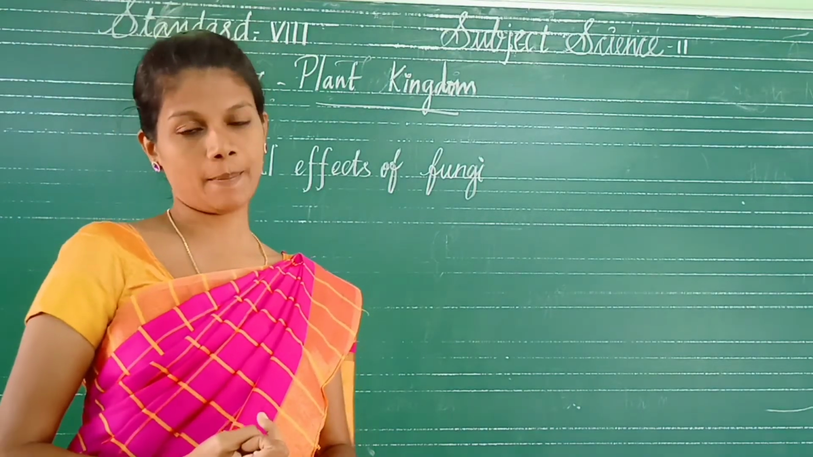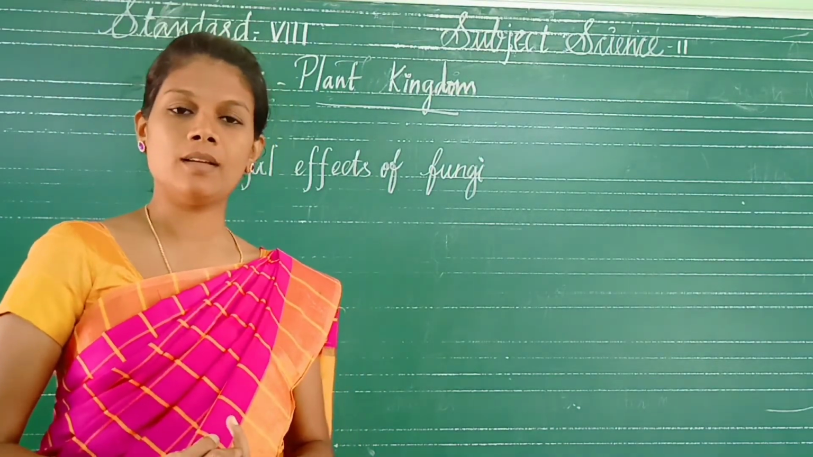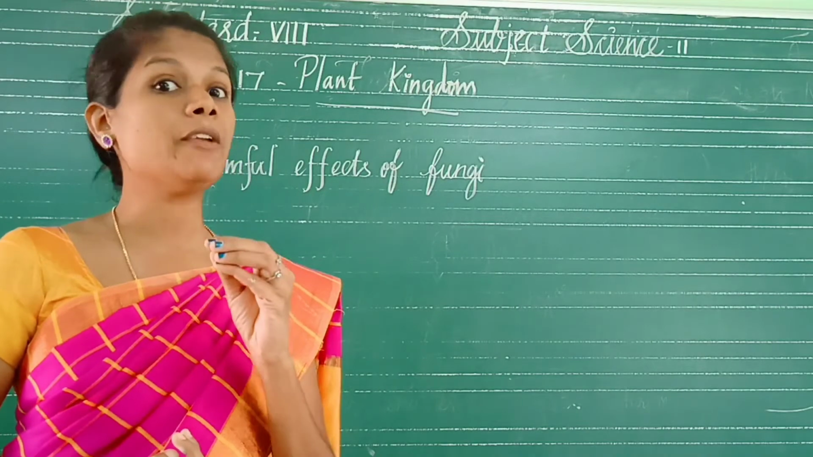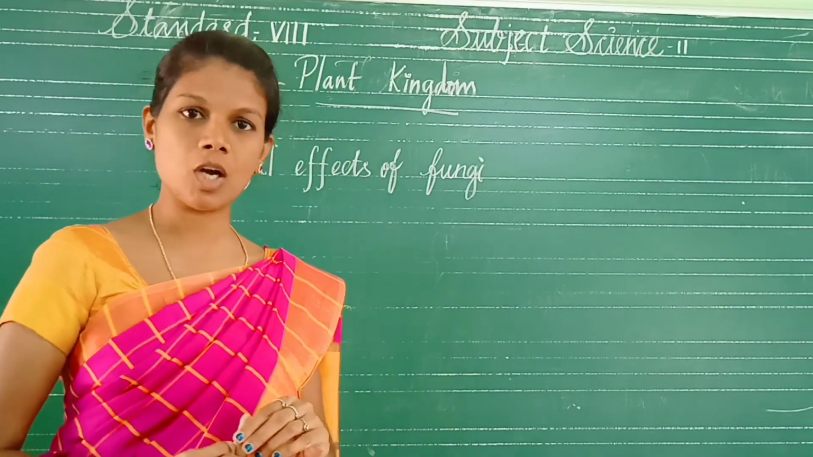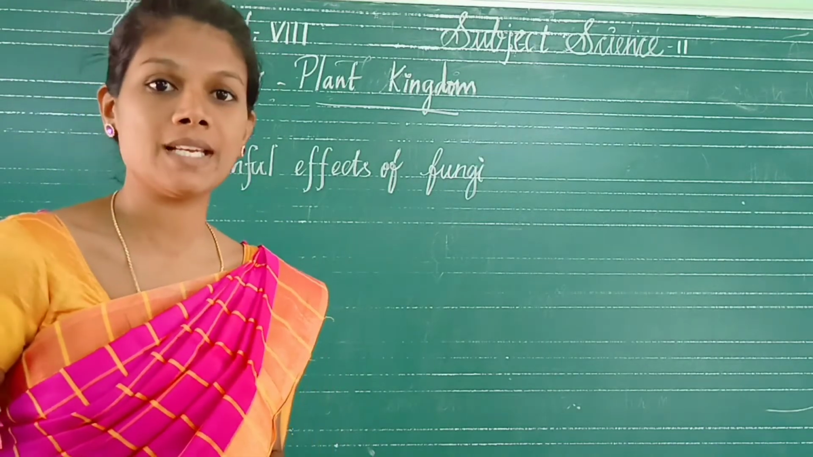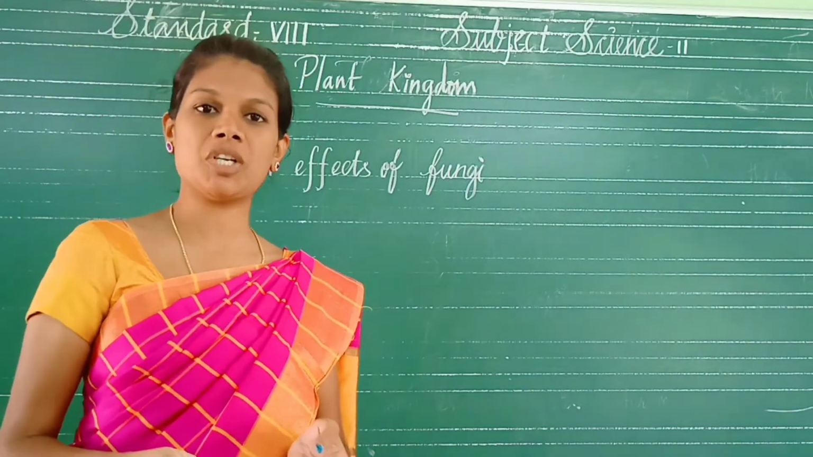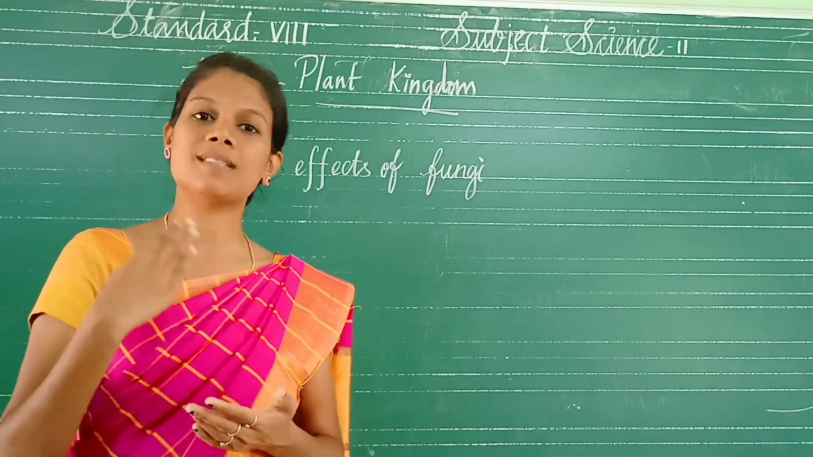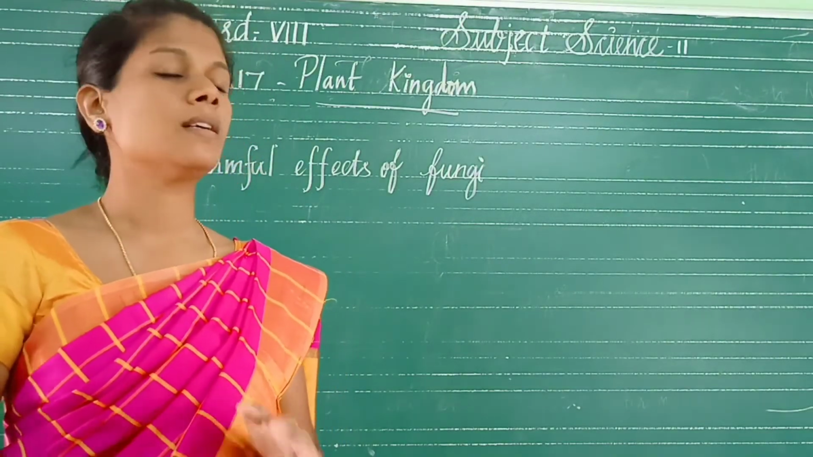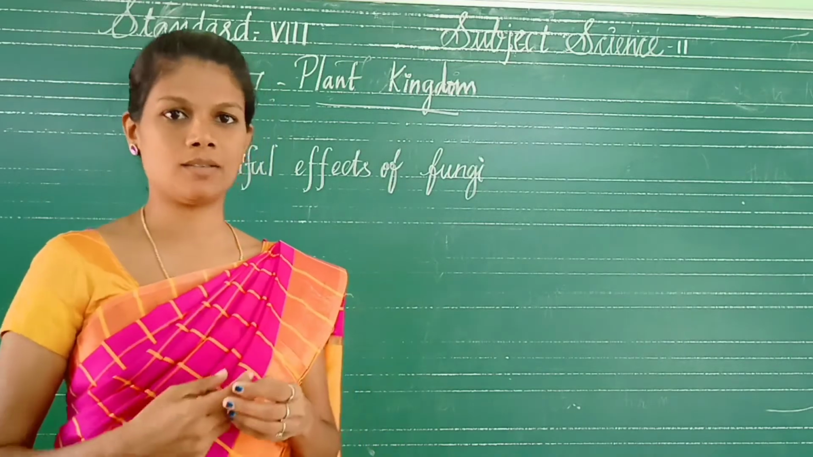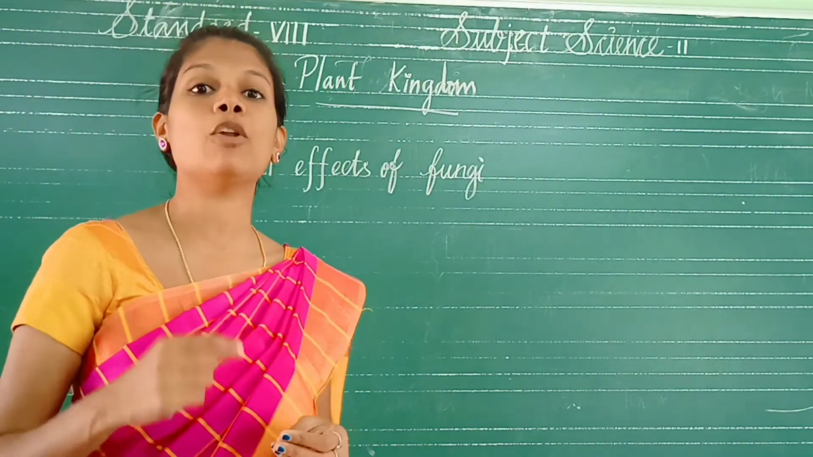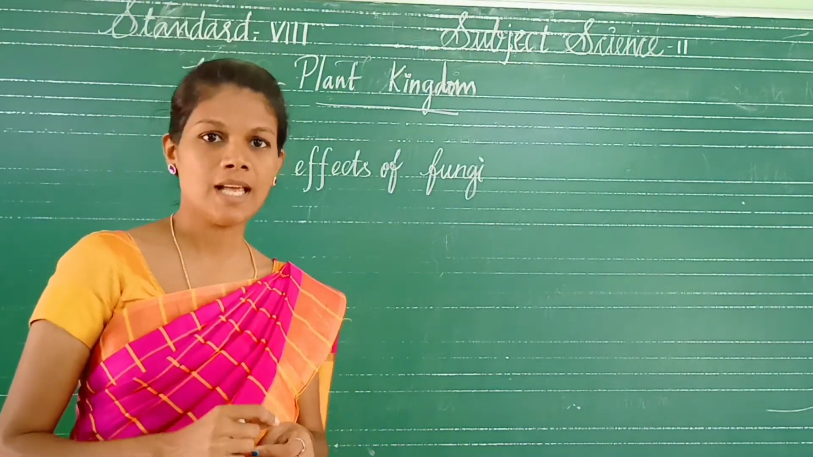First of all, algae. It is a primitive plant. It is a very simple plant. The plant body of the algae is called thallus. What is the meaning of thallus? There is no differentiation like root, stem, leaf. The plant body is called thallus. That's why it comes under the Thallophyta.